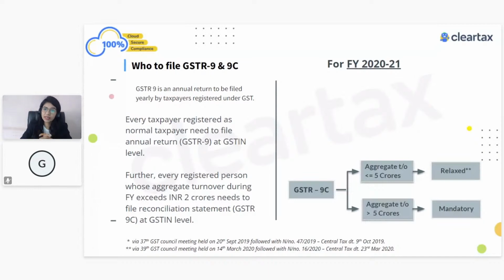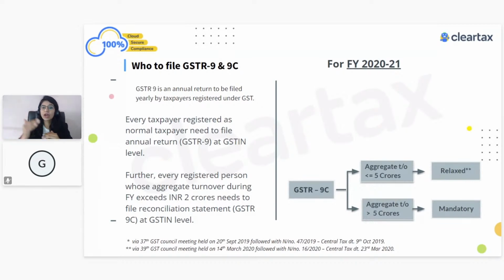Now, if we talk about 9C, if your turnover is up to 5 crore, again it's an optional thing. You may choose to file it, but if you want to skip, you can skip it. But if your turnover is more than 5 crore, you are required to mandatorily file this 9C. It's a self-certified reconciliation statement between the financial statement and your GSTR-9.